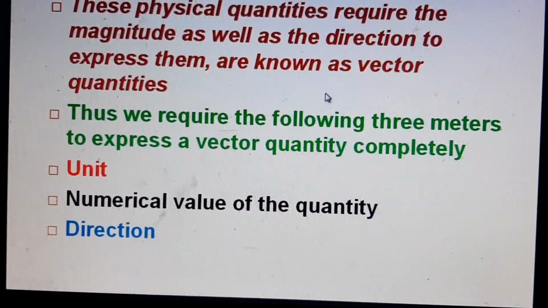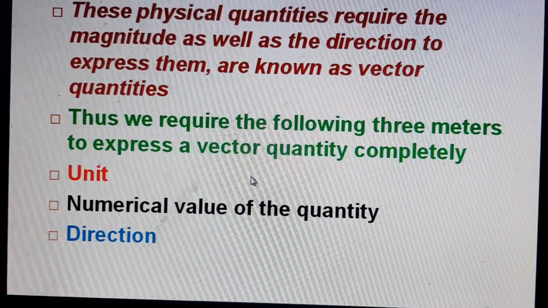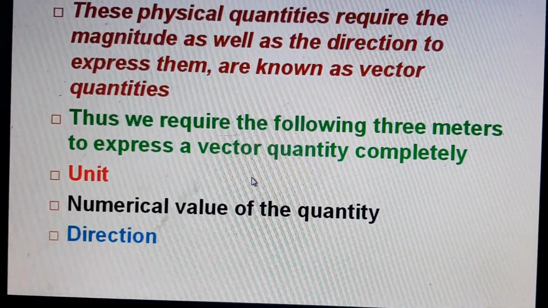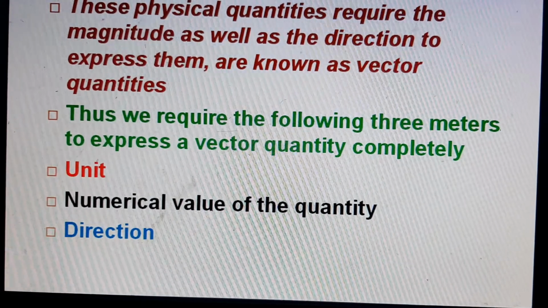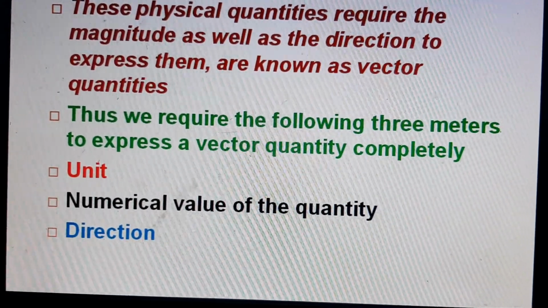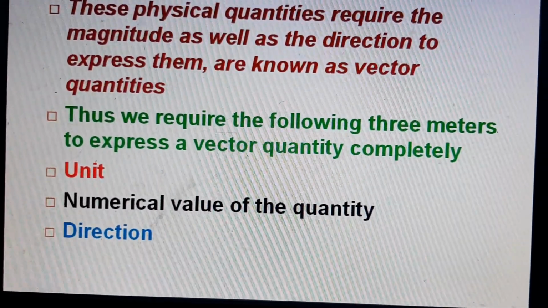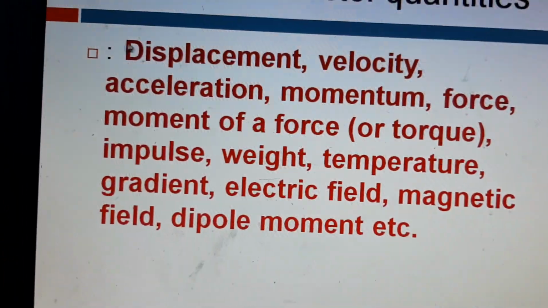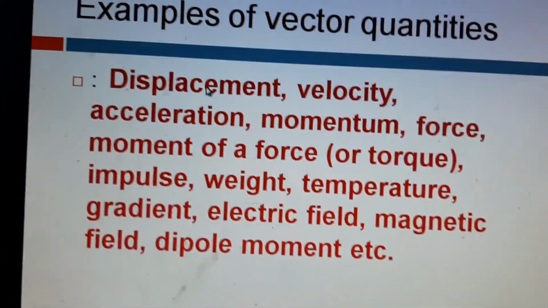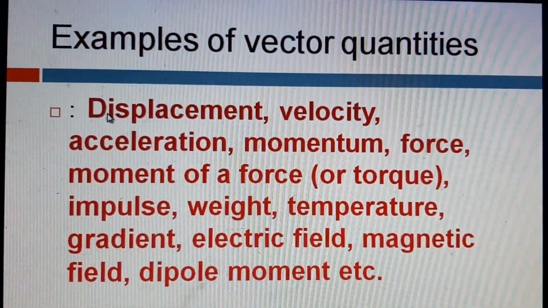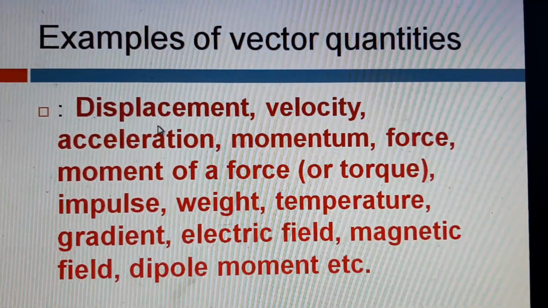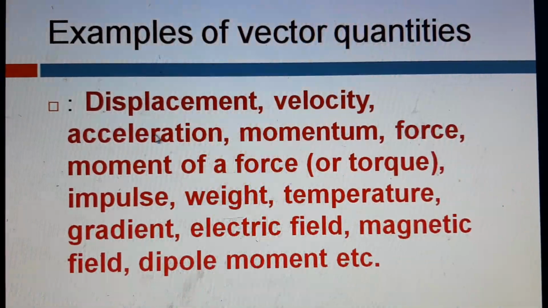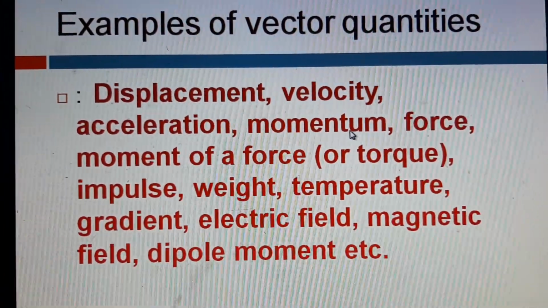Okay. So for example, I said weight is a vector quantity. Same way velocity. When we say velocity, we have to specify in which direction the body is moving. Okay. So we'll come to this a little later. We will be discussing about displacement, velocity in detail. So just now you have to learn which are the vector quantities: displacement, velocity, acceleration, momentum.